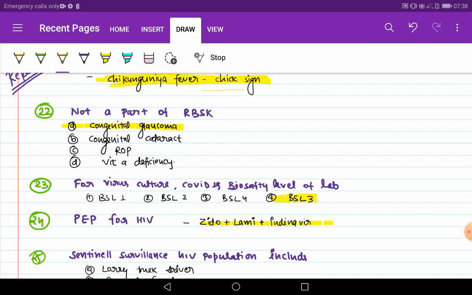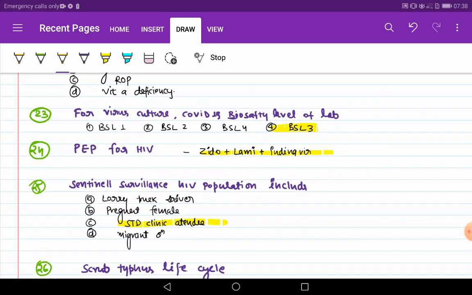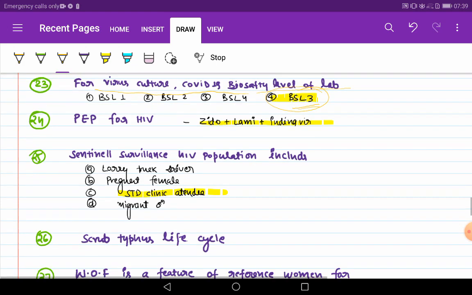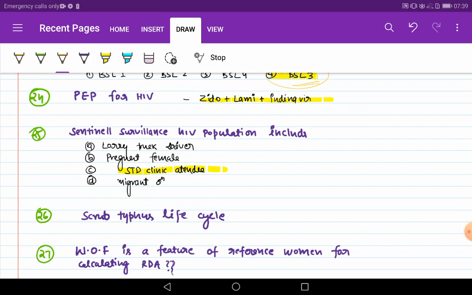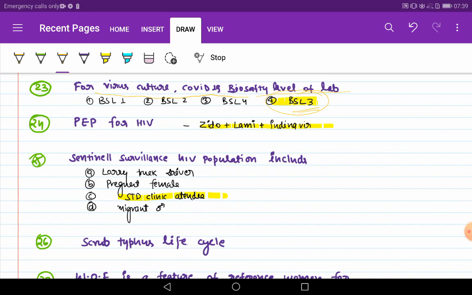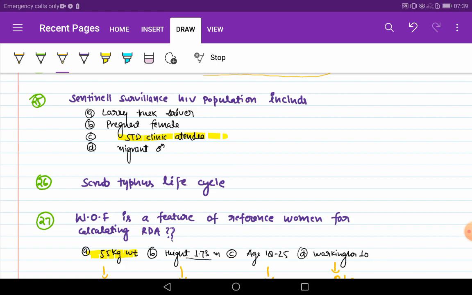Not a part of RBSK, the Rashtriya Bal Suraksha Karyakram: which is not part of it? Congenital glaucoma. For virus culture, COVID-19, what is the biosafety level of the lab? It should be BSL 3, because if we talk about virus culture, then it should be BSL 3 labs. PEP for HIV: in this also the options were not so clear, but it should be the zidovudine, lamivudine and indinavir combination. Sentinel surveillance HIV population includes STD clinic attendees.